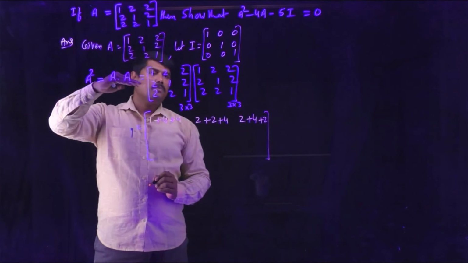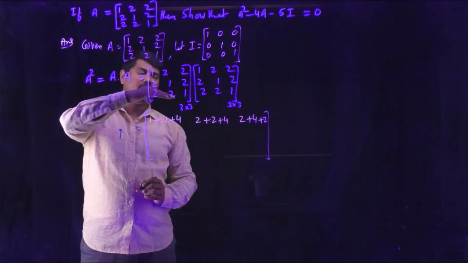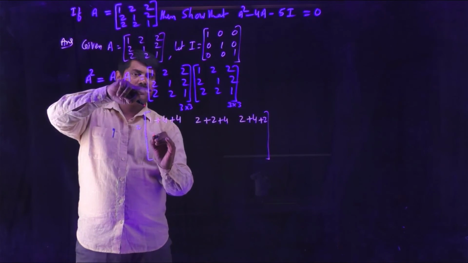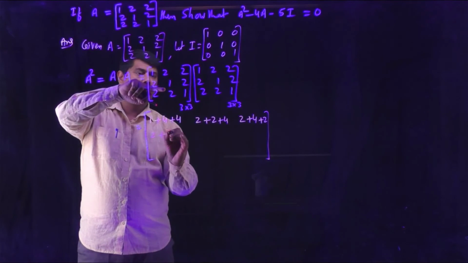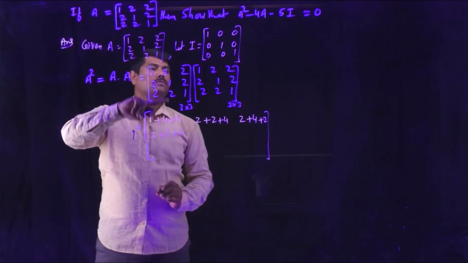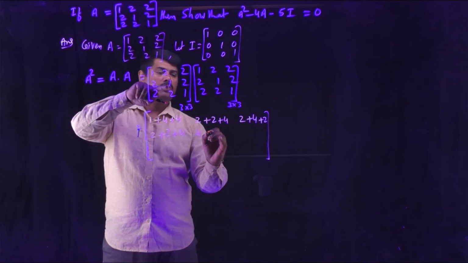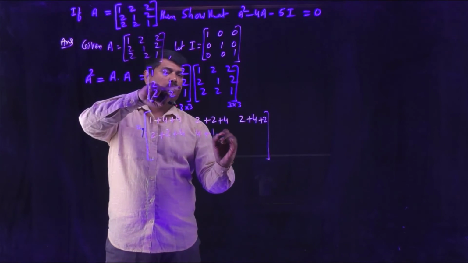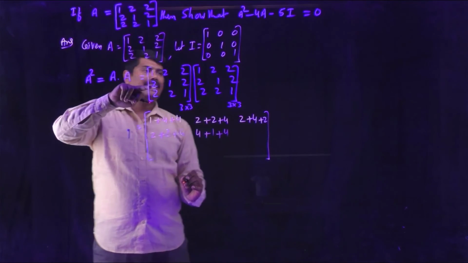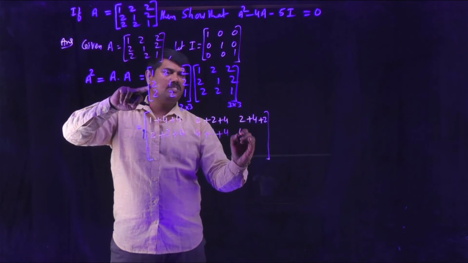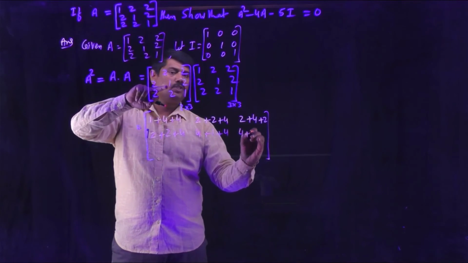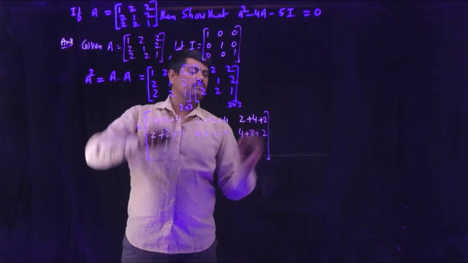Next, do the same process by considering the second row. 2 into 1 is 2. 1 into 2 is 2. 2 into 2 is 4. Now second row with the second column, 2 into 2 is 4. 1 into 1 is 1. 2 into 2 is 4. Second row with the third column, 2 into 2 is 4. 1 into 2 is 2. 2 into 1 is 2.